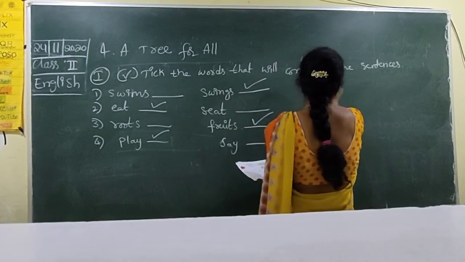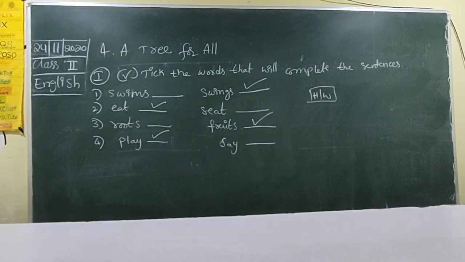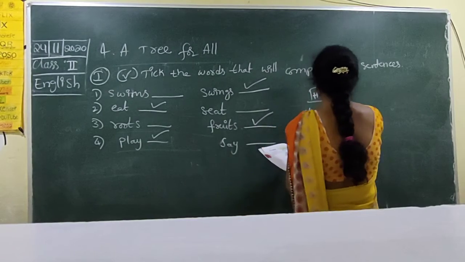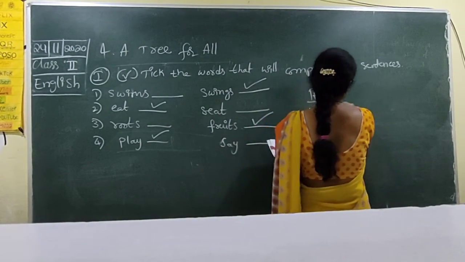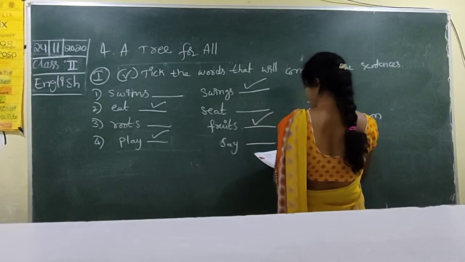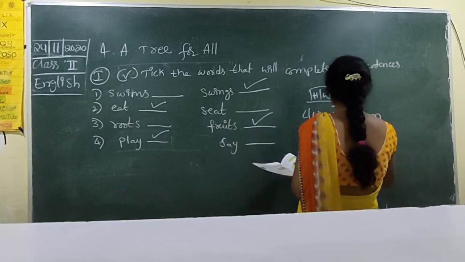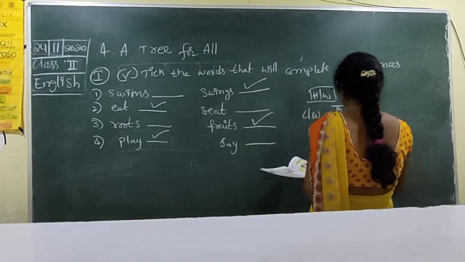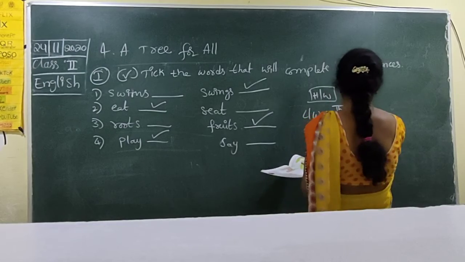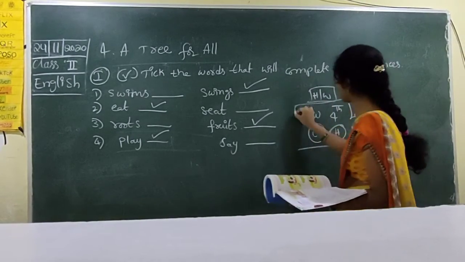Homework: learn and write fourth lesson, G and H bits.